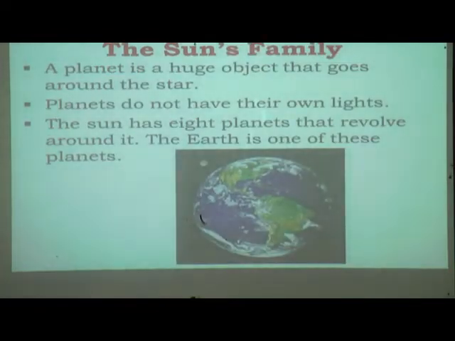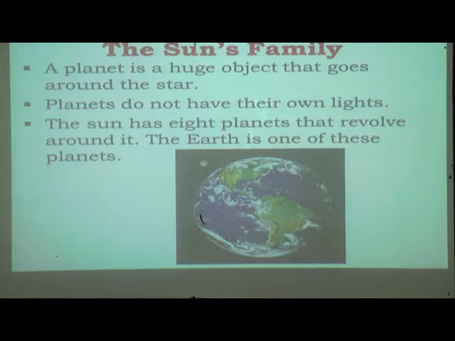Very good. Next we have studied about the sun's family, isn't it? So in the sun's family, how many members are there? There are 8 planets, isn't it? Now I will ask you 2-3 questions on this also. What is the difference between the sun and a planet? Yes, correct. Planets do not have their own light, but the sun has its own light. This is the difference between the sun and the planet.